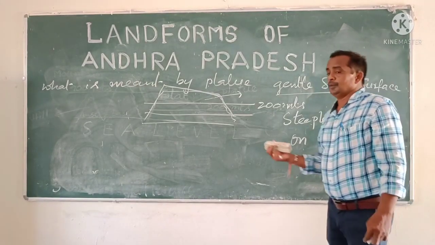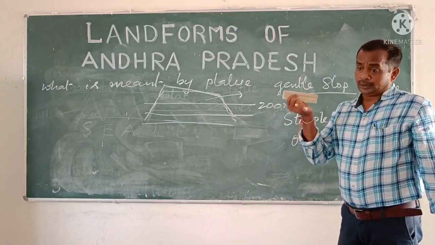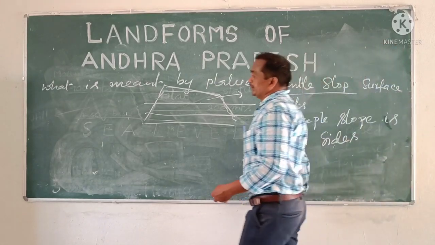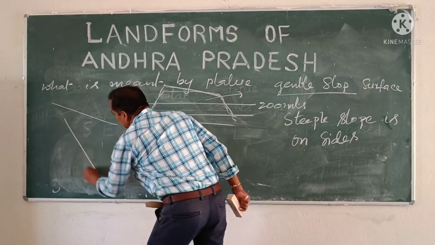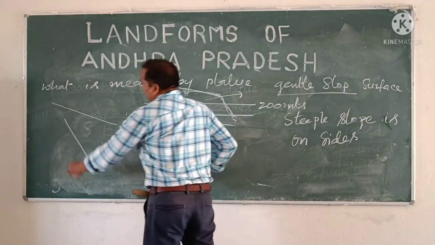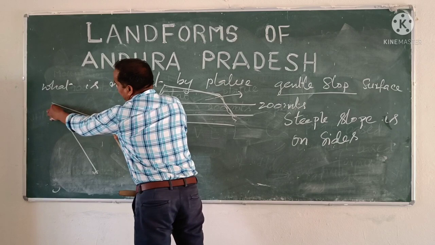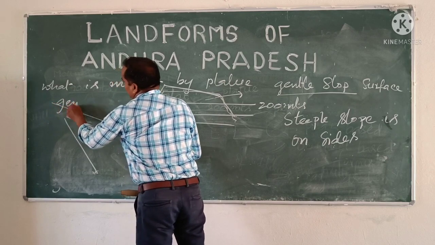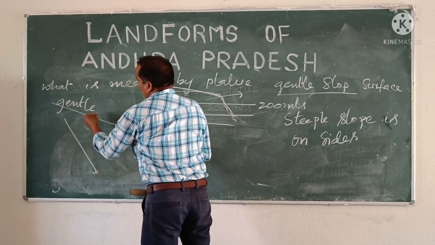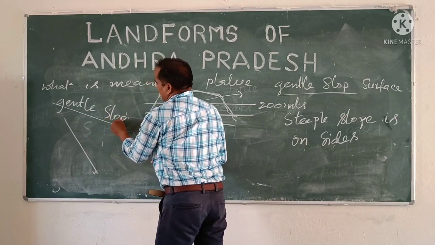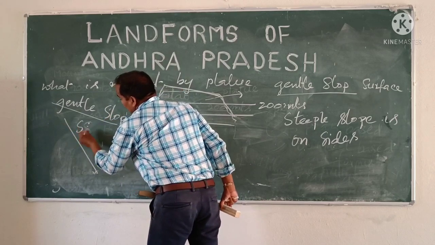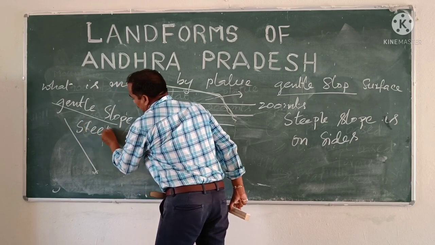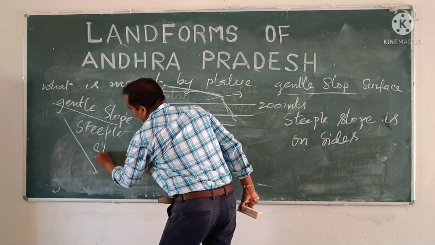Dear children, slope is also of different types, two categories. You see, this is one type of slope, a very little bit of slope. This is called gentle slope. This is heavy slope. This is called steep slope.